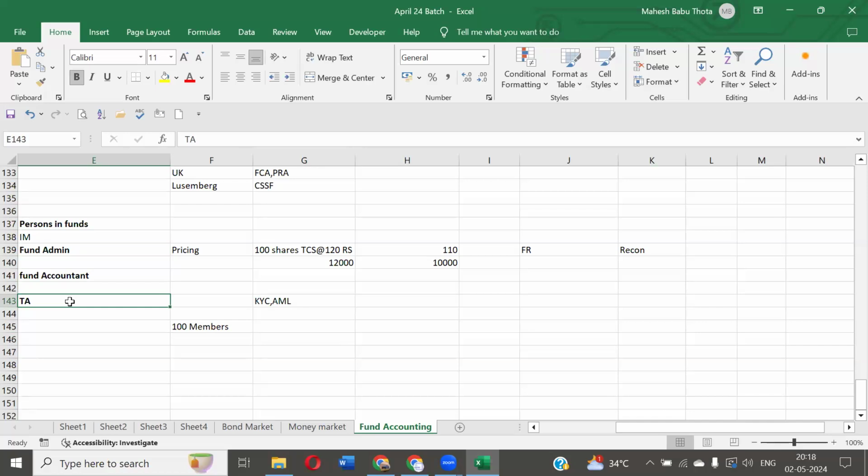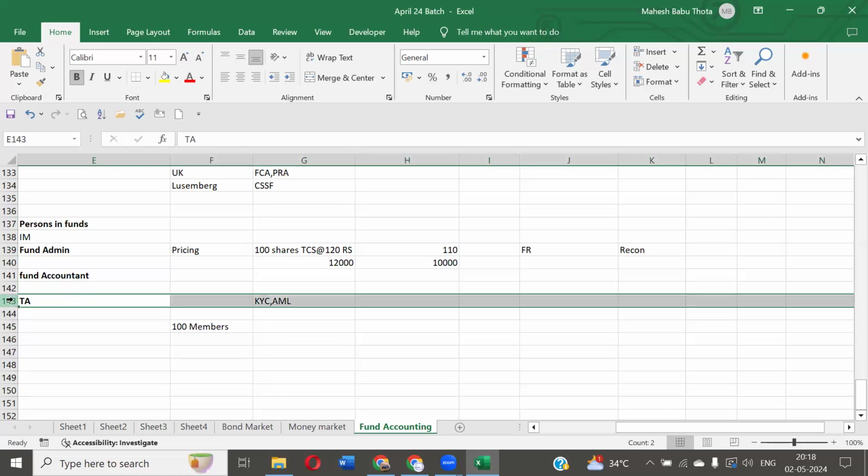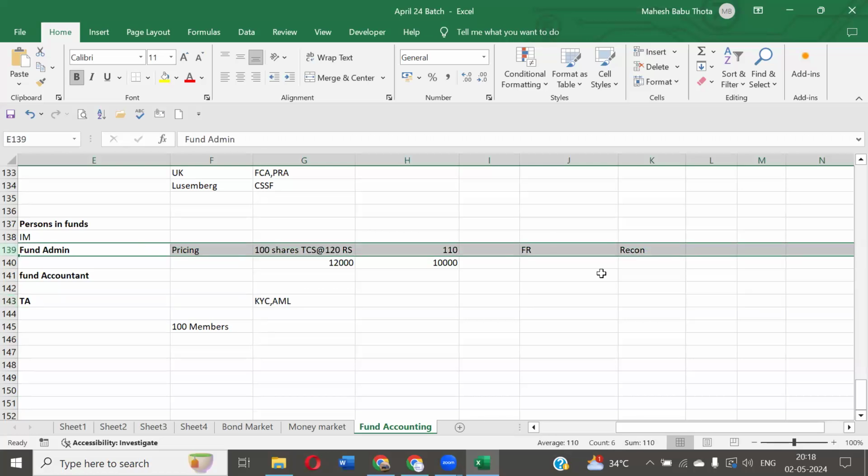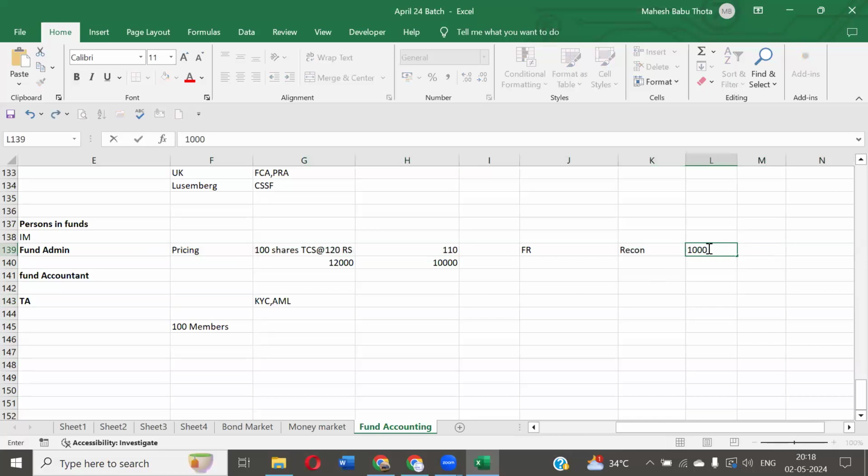Yes, Mahesh. The transfer agents will maintain the records of investors: the number of subscribers, the number of redeemed candidates, everything. The first person who knows about the fund's investors is the transfer agent. How many shareholders we have in the fund, everything is known by the transfer agents. Then the fund administrator will also know about it. Suppose in the fund administrator record, 1000 investors are showing, but from the transfer agents, it's showing 1200 investors.